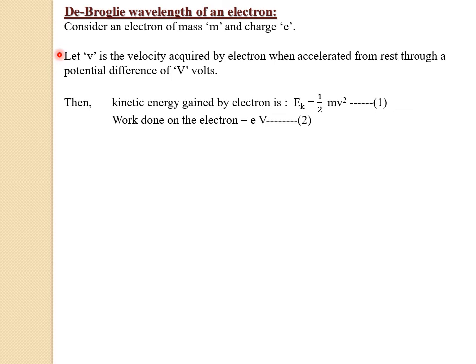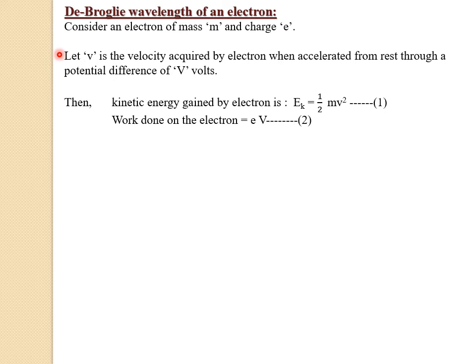Then the kinetic energy gained by the electron is 1/2 mv². Let us name this one as equation number 1. Then the work done on the electron is equal to e into V. So it is the product of the charge of the electron and the applied potential difference. Let us name this one as equation number 2.